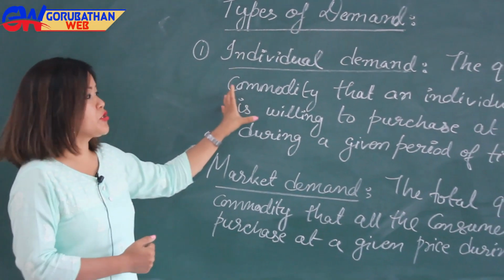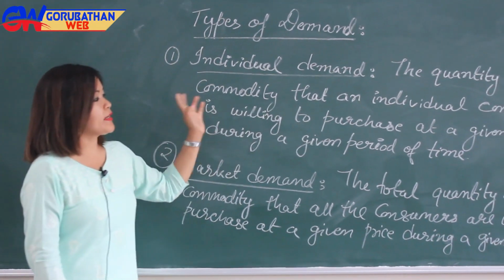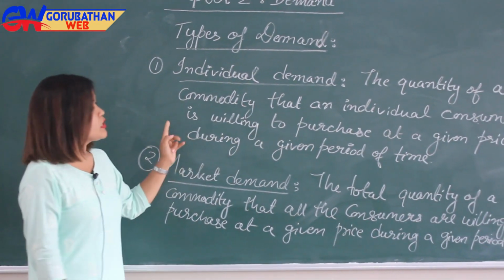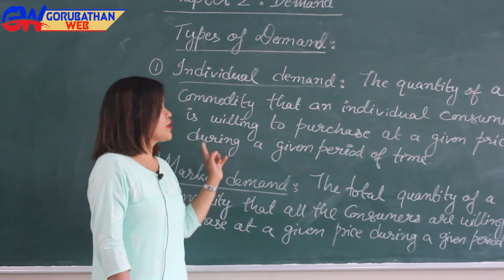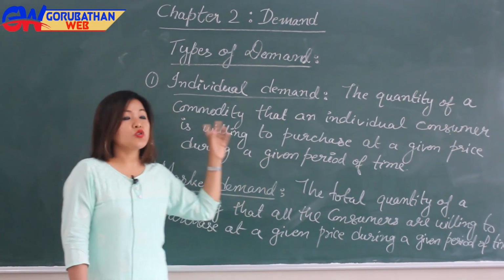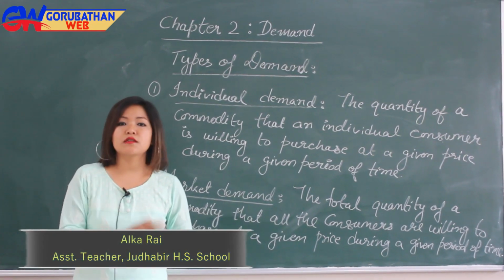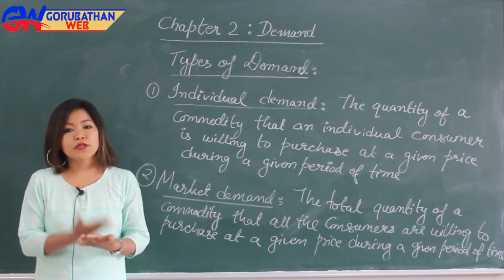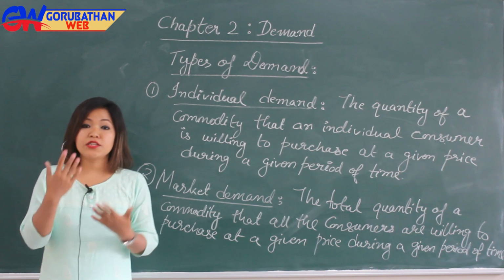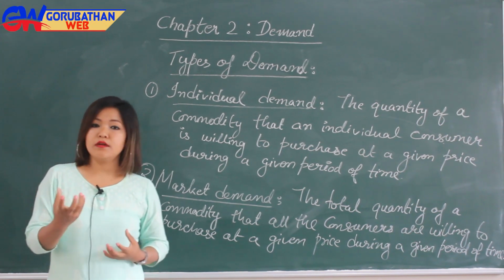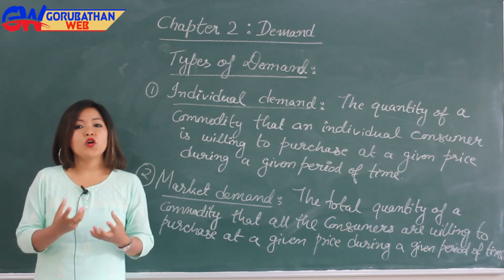So according to its definition, individual demand is the quantity of a commodity that an individual consumer is willing to purchase at a given price during a given period of time. So individual demand is the demand for a commodity by a single consumer. For example, your mother purchasing the milk at a given price during a particular period of time is called individual demand for milk.